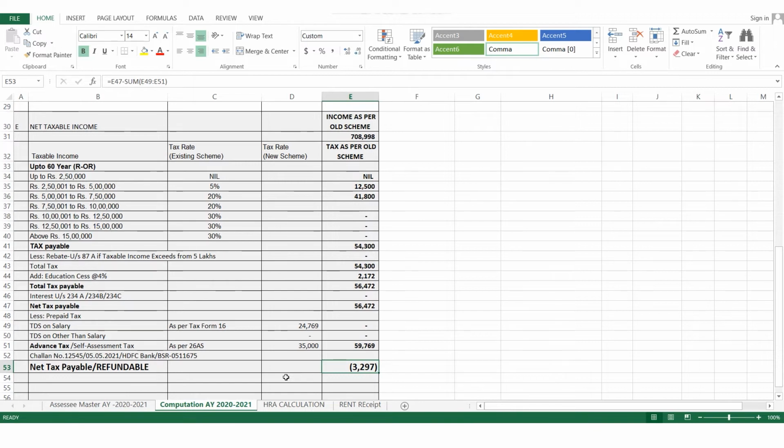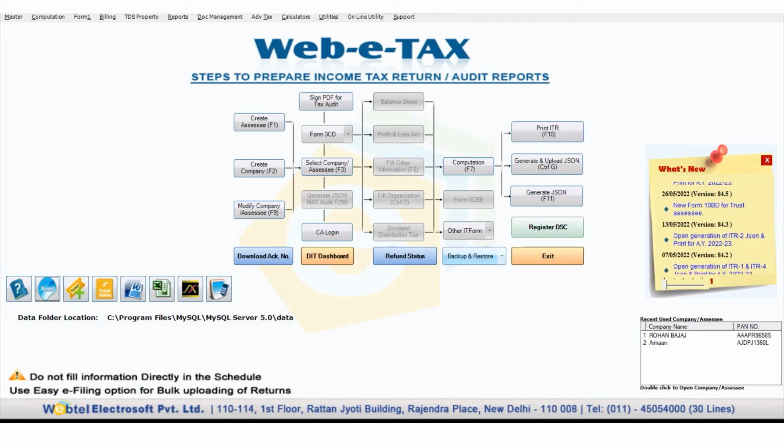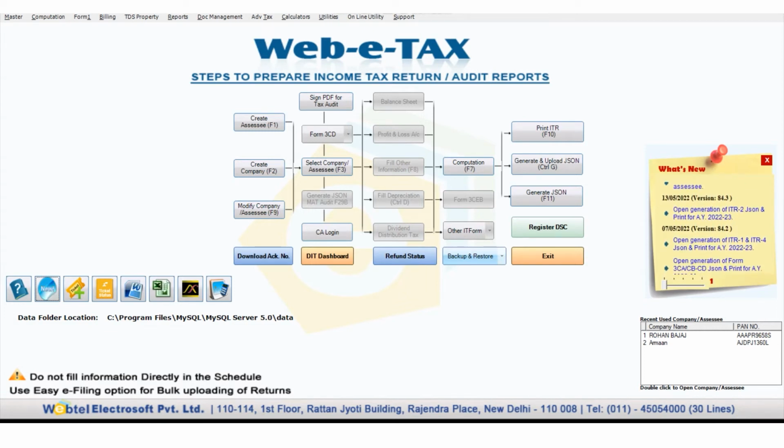So according to the old regime, and for the filing of the return, I am taking you to my software screen where I have already entered the details of Mr. Rohan Bajaj for the filing of the return. This is our VBTAX solution through which you will be able to file the ITR-1 in just a few steps with the easiest process.